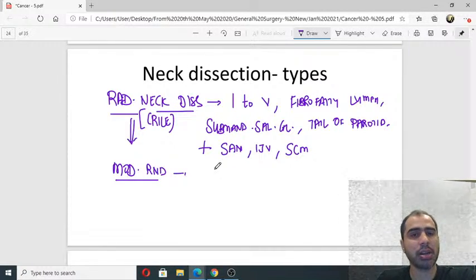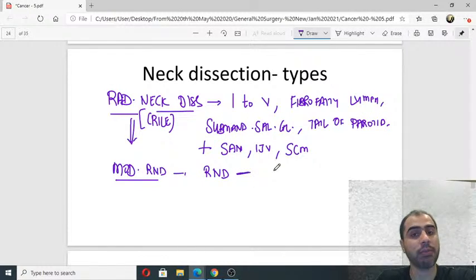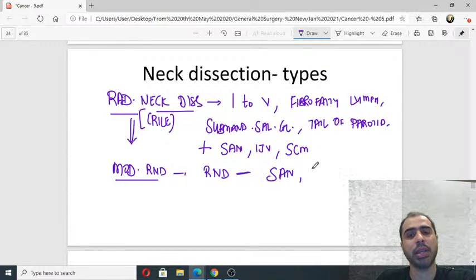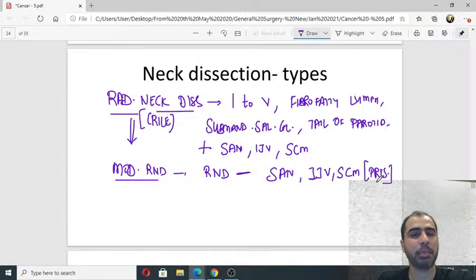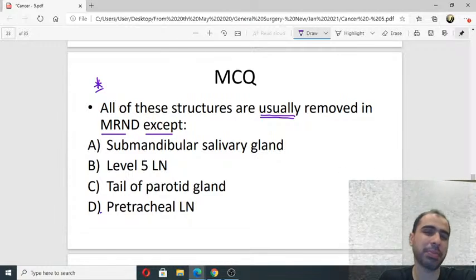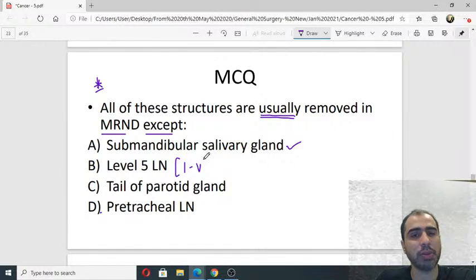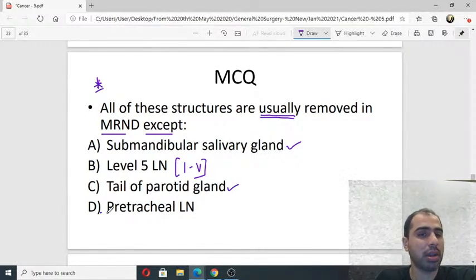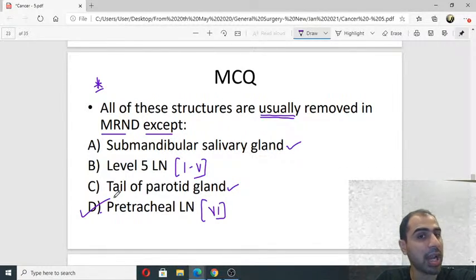So here what they said, do the same radical neck dissection minus, preserve spinal accessory nerve, internal jugular vein, SCM muscle. So these three are preserved. ऑलराइट अभी मैंने वो ऑप्शन में दिया नहीं क्योंकि वो सबको मालूम है. Everybody knows those three structures are preserved. That's why I didn't give it. But yes, submandibular gland is removed. 1 to 5 सारे के सारे nodes are removed. Tail of parotid is also removed. Level 6, Delphian node, is not removed here. Say preserved in MRND. ऐसे ही सवाल आएगा.